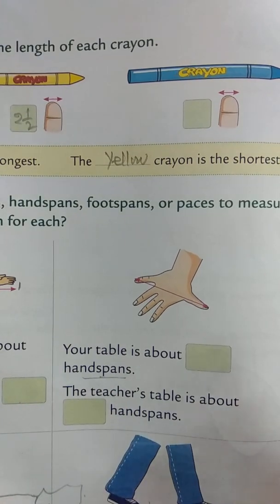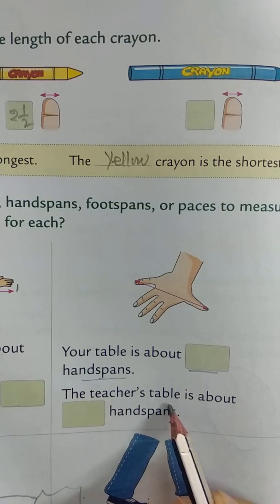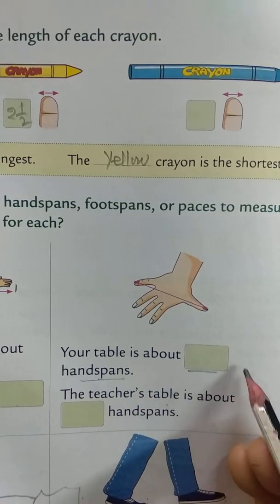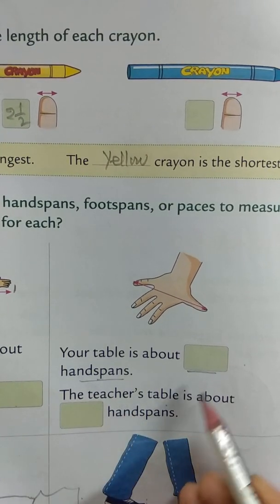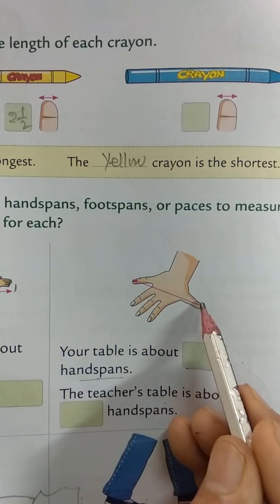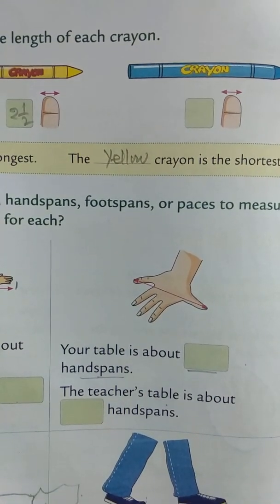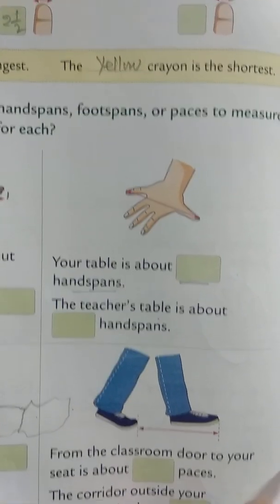The length of the table you can see, and the teacher's table length also you can see. Or if you have it at home, your dining table you can measure, the drawing room table, the length of the television, the length of the book. You can measure even the length of your shoes by hand span.